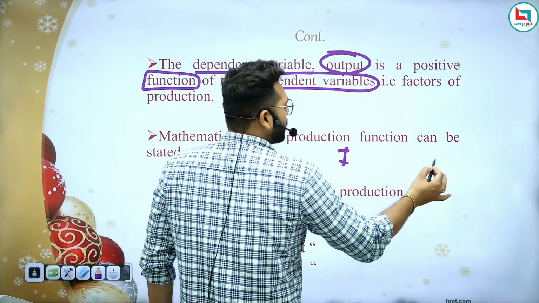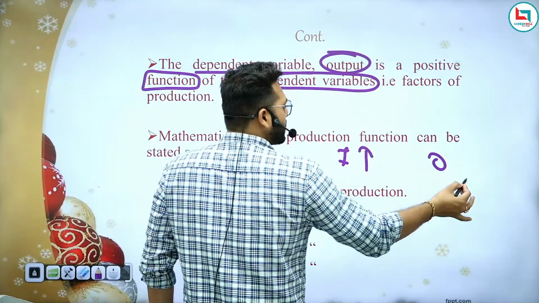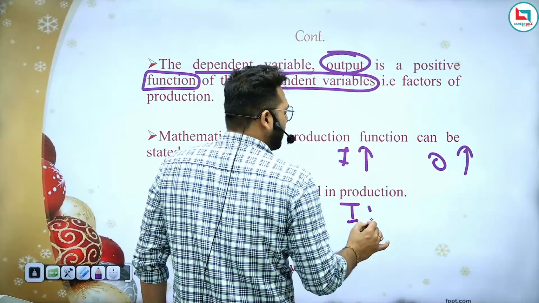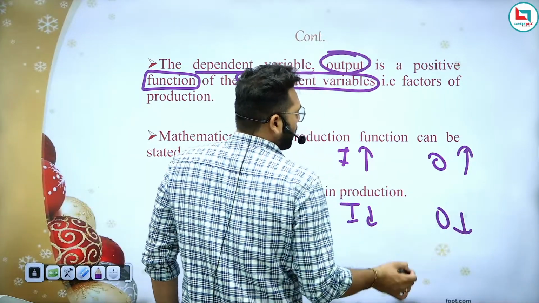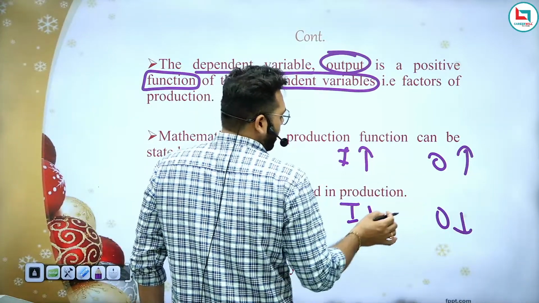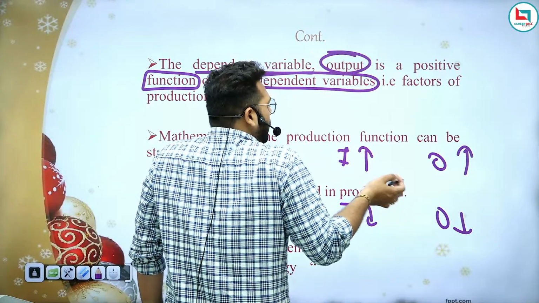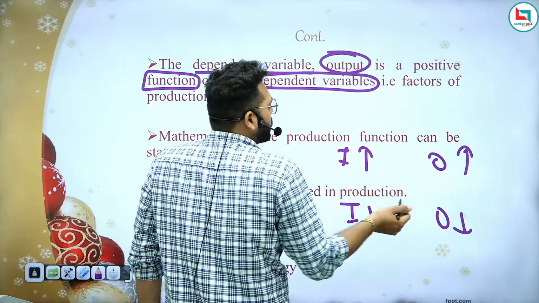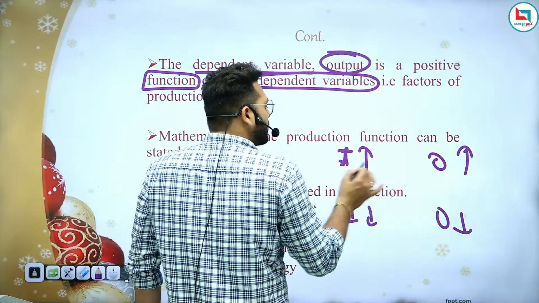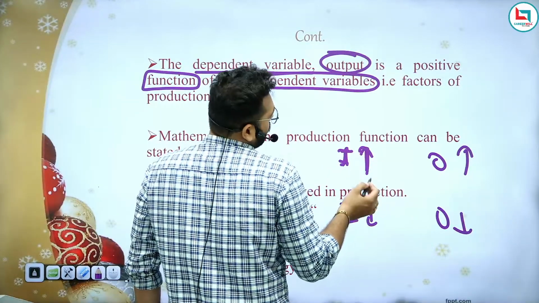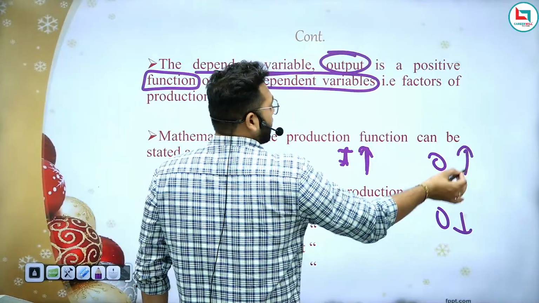Let's say this is input, this is output. Input you will increase, output increases. Input you will decrease, output will decrease. So there is a positive relation you are getting, positive function. If you want to know what the relation between these inputs and outputs is, you will say there is a positive relation. If one is increasing, the other is also increasing.